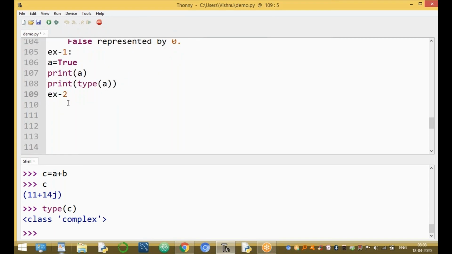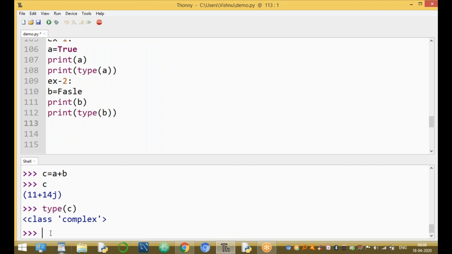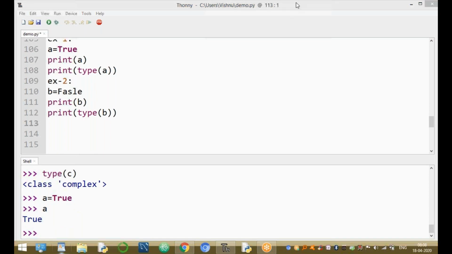And for example 2, b equal to False. Print of b, and print the type of b. Let's run the program. For example, a equal to True. Print of a: the value of a is True, and its type is bool. Clear? Right, go to the next one. For example, b equal to False, and the value of b is False.